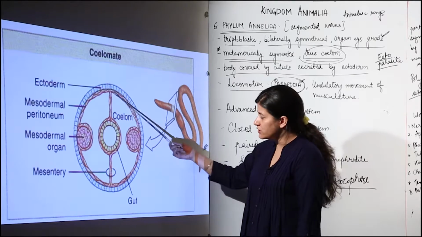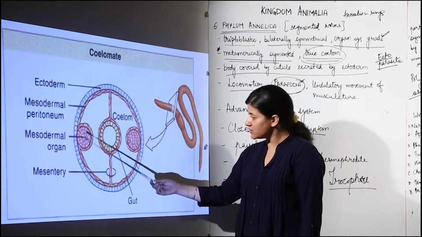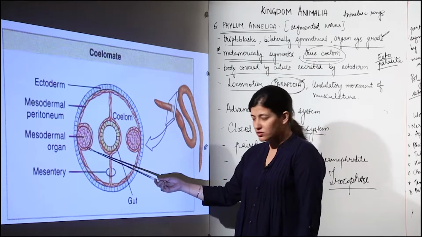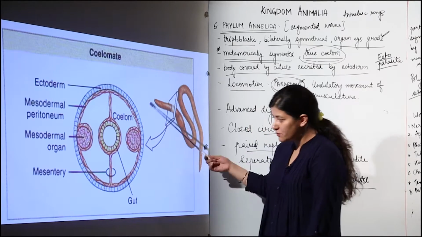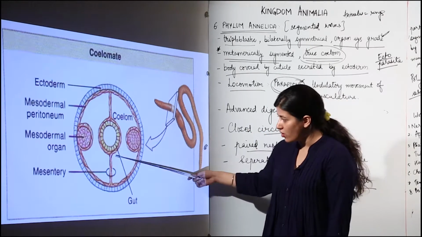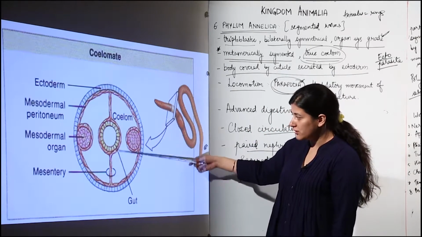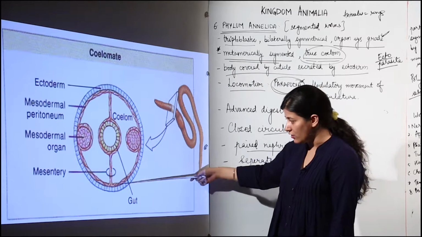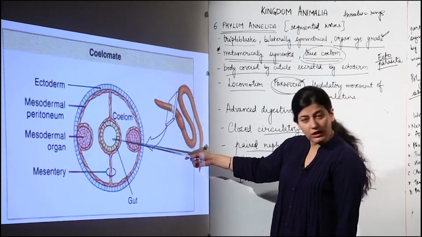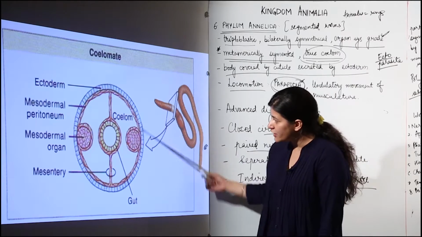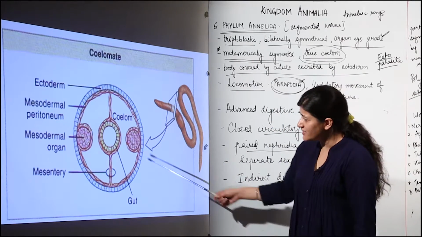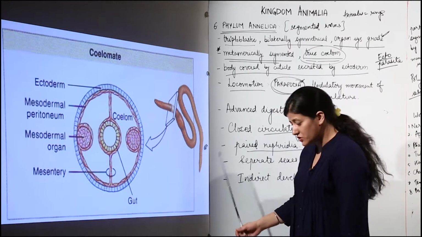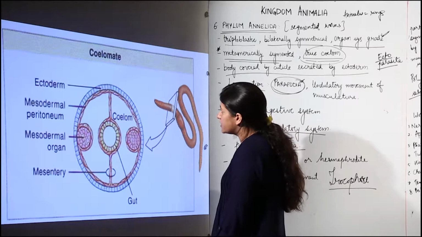Coming to the actual coelom, see this is the mesentery. There is mesodermal peritoneum that is present, and organs which are of mesodermal origin. This is the coelom, this is the body cavity inside which you find the organs. There is a separation, the mesentery, that is the joining of this peritoneum to the gut. So this is basically the coelomate arrangement, and inside these you are going to find the organs which are of mesodermal origin.